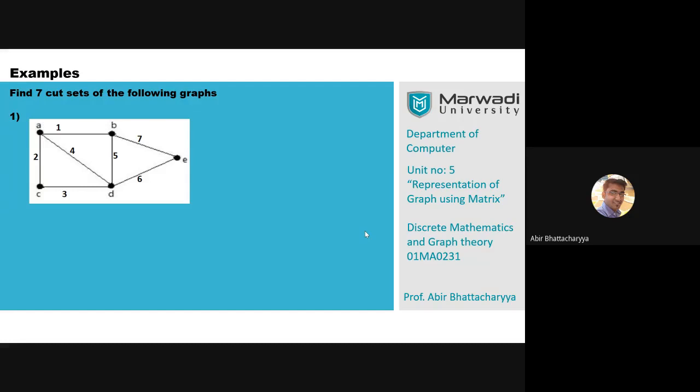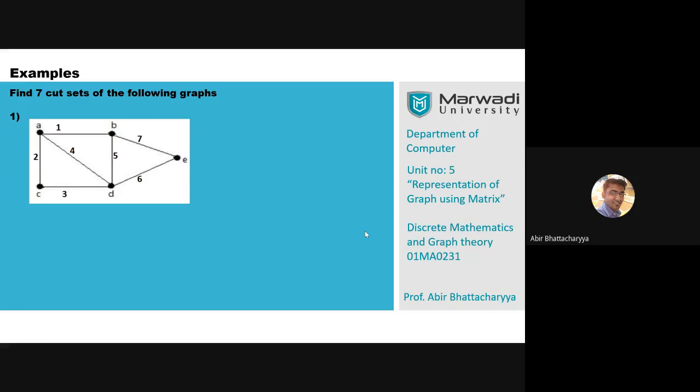Sandesh, 1-4-2 correct. 7-6 correct. 2-3 correct. 3-4-5-6 correct. 2-4-5-7 is correct. 1-4-3 correct. 2-4-5-6 also correct. Well done, Sandesh.